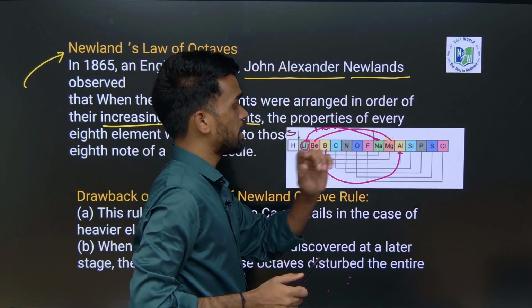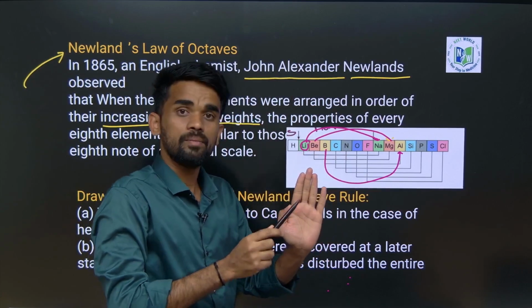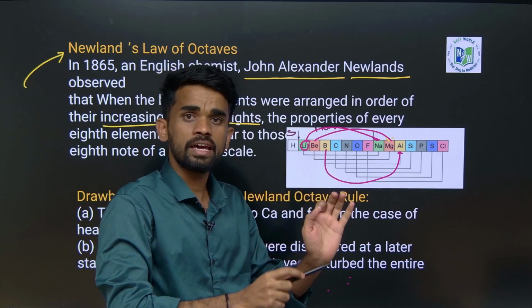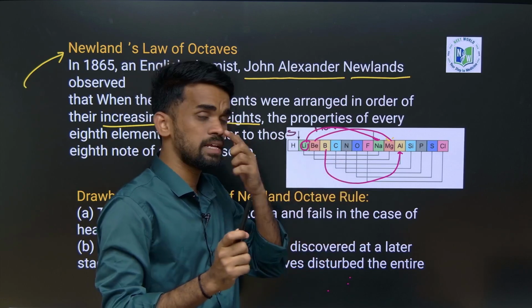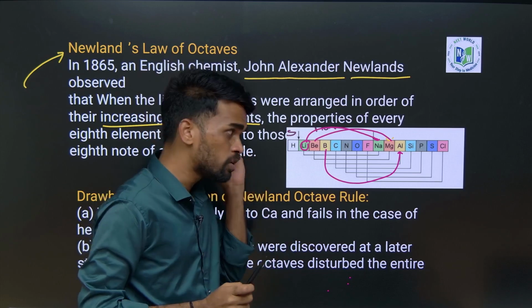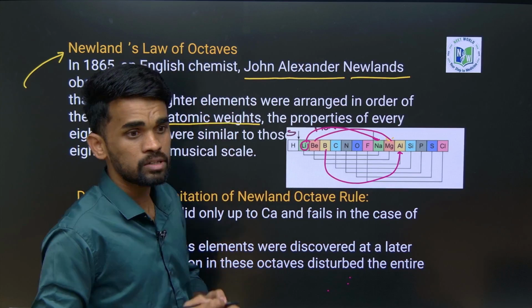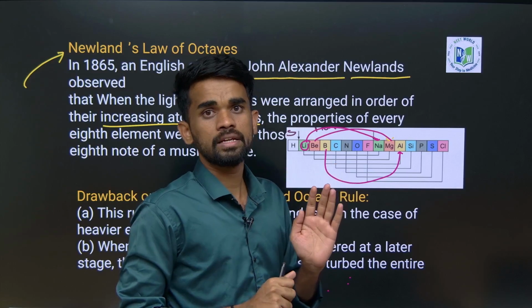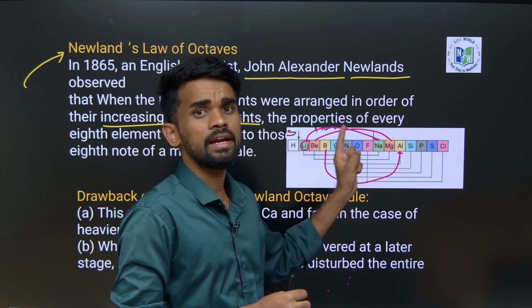So like this, he got for every first and eighth element something like a musical note we have now: sa re ga ma pa da ni sa. For sa, again sa comes at the eighth place. So the first and eighth are similar in their properties. When he proposed Newlands' law of octaves, no noble gases were included in the periodic elements. Therefore, he got first and eighth.